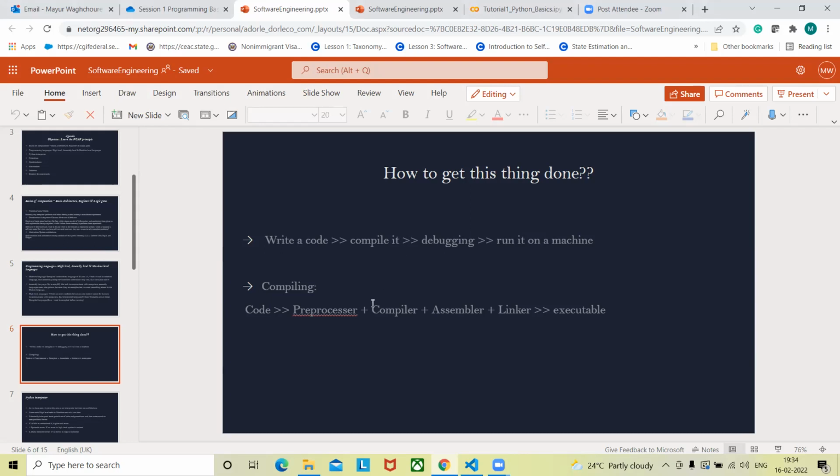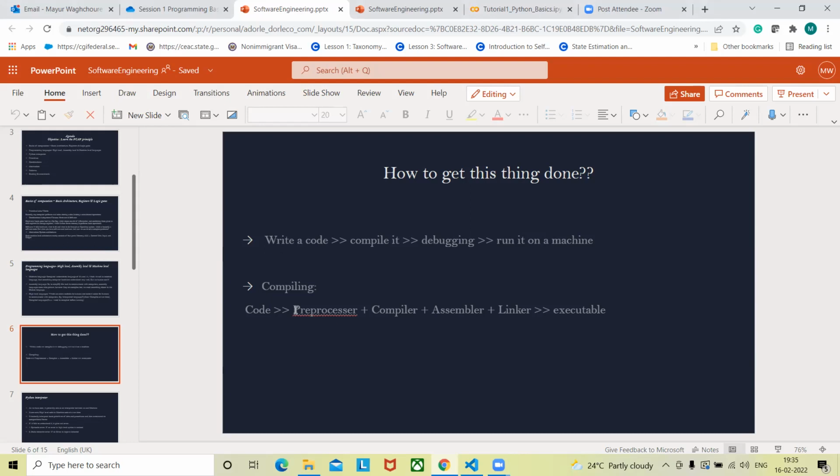So when you compile, it recalls all those libraries and pastes them in the beginning of your code. The second thing it does is remove all the comments and make the code as clean as possible. So that's the preprocessor stage, which is what happens there. Once you get the entire code ready, it will again obviously be in a high level language. Then you pass that code through the compiler.